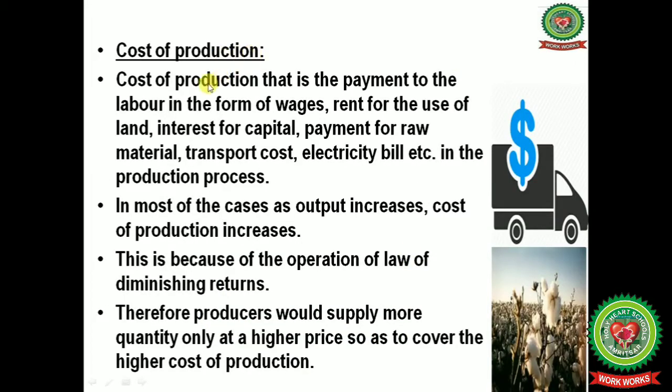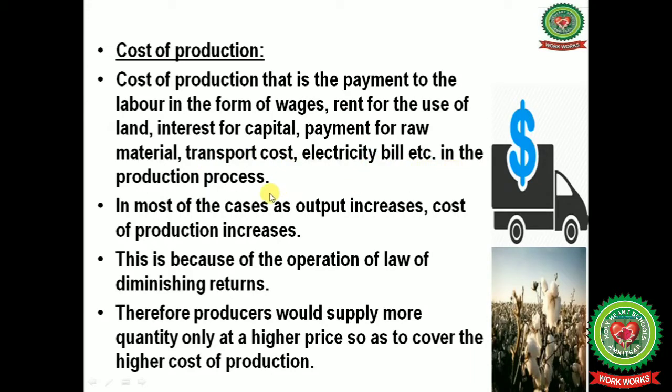Cost of production, that is the payment of the labor in the form of wages, rent for the use of land, interest for capital. Capital means the use of machines or any financial assets. Next one is payment for raw material. Next one is transport cost, electricity bill, etc.